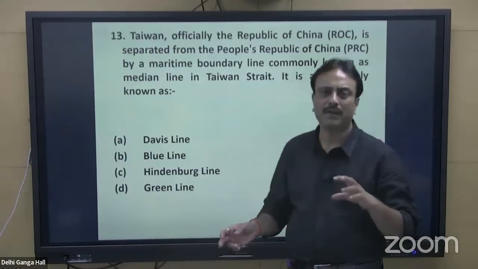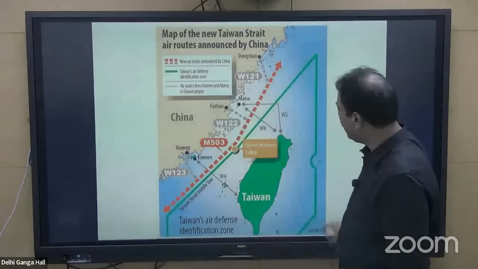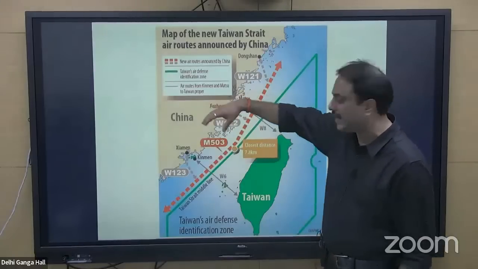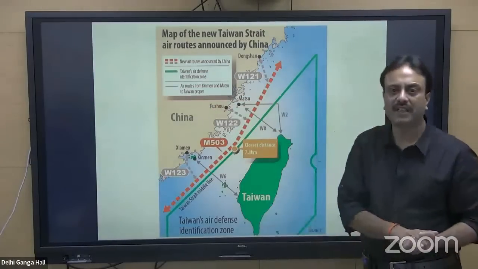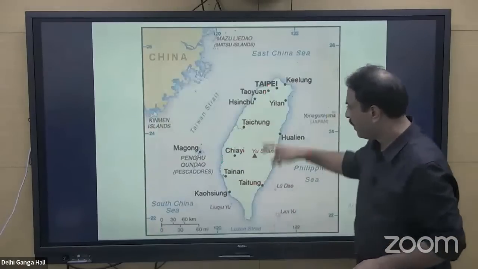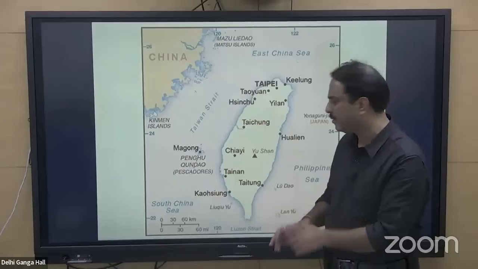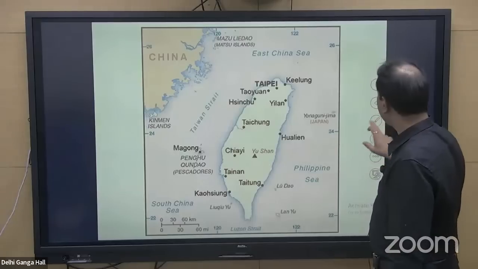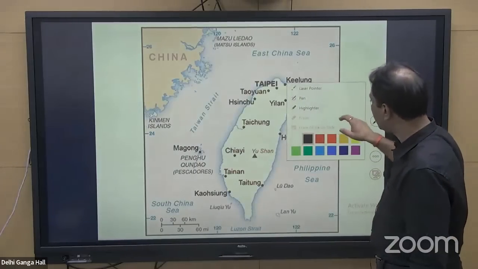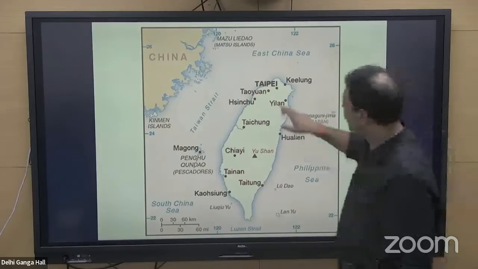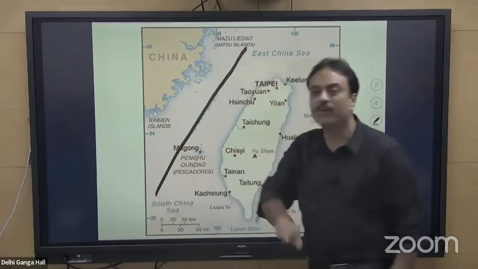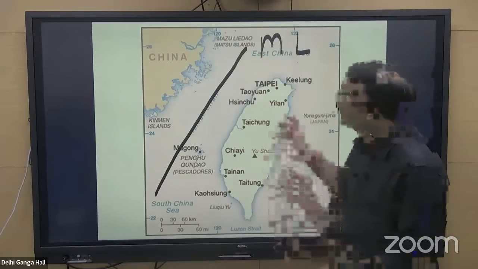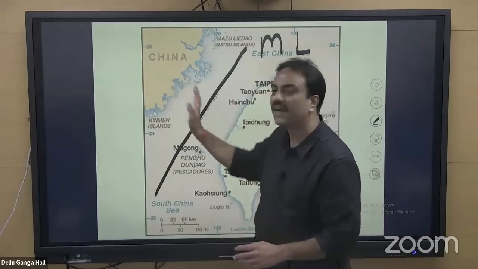The Taiwan Strait. This is the island of Taiwan, this is the country China. Between Taiwan and China, the water body is called the Taiwan Strait, or it is alternatively called the Formosa Strait. Formosa is the old name of Taiwan. So Taiwan, China, in between that, it is the Taiwan Strait. In between this region, a line was made over here, which was called the median line. Why is it called the median line? It is equidistant from the region of Taiwan and China.